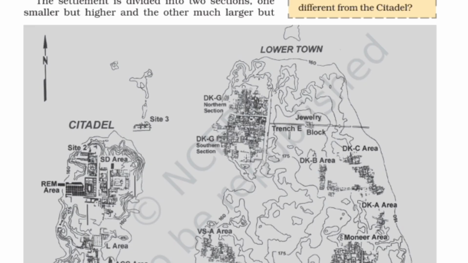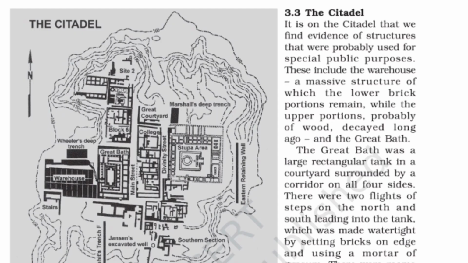Almost every site was divided into two parts: the citadel, that is the upper town, and the lower town. The citadel is the elevated portion of the city, and in the citadel we mostly find the main kinds of architecture like the Great Bath and the Great Granary. All this kind of architecture we find in the citadel only, where the upper people used to reside, or the rulers may have resided at the time.